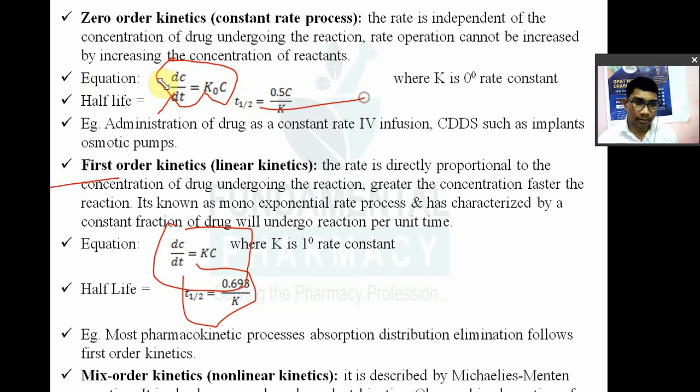Mixed order kinetics is described by the Michaelis-Menten equation and is known as non-linear kinetics. We are going to see this, don't worry. When I explain the chapter on chemical kinetics, at that time you will be able to understand all this. A question on mixed order kinetics has come once.